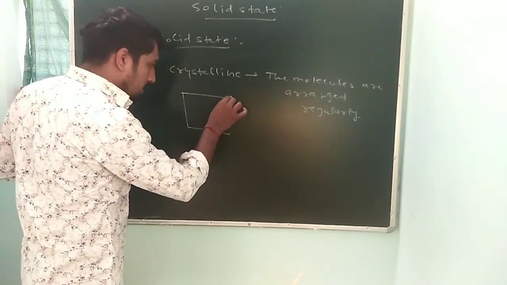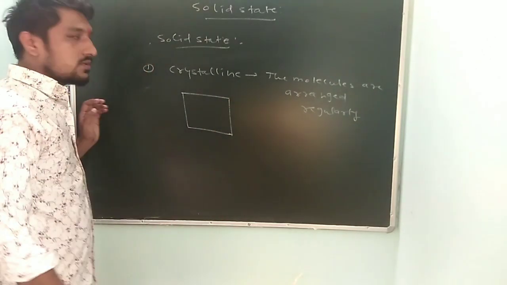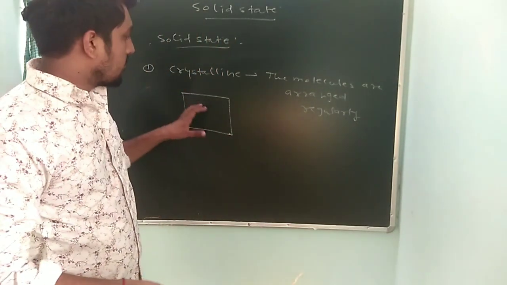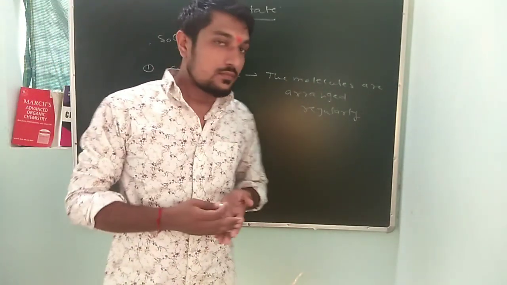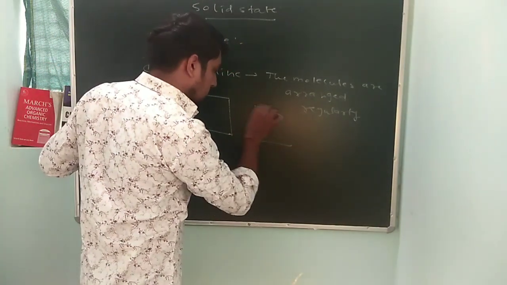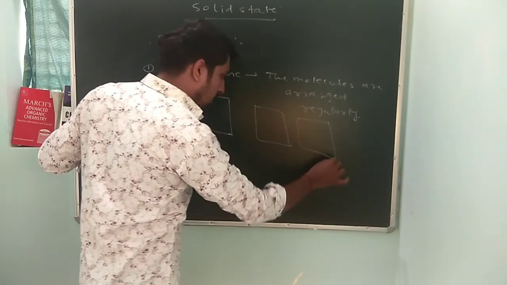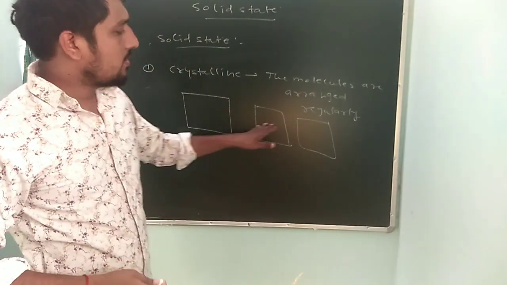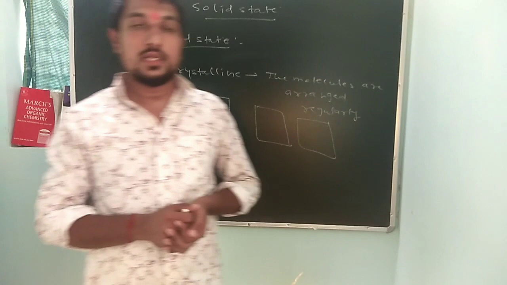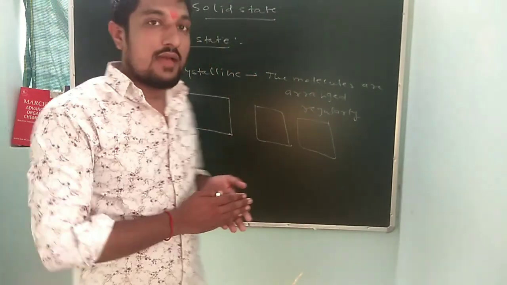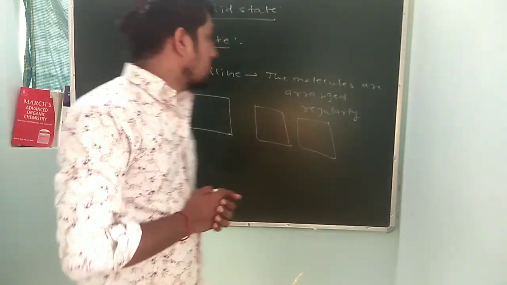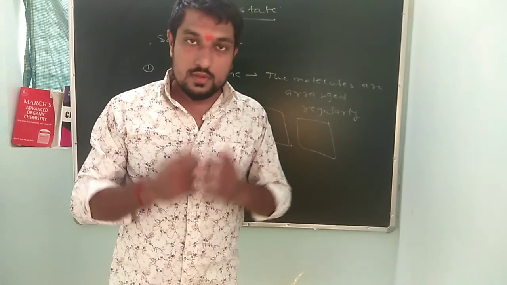Just like this is a crystalline solid. If you cut this crystalline matter with a knife, it gives you a shape like this. All the molecules have the same shape and they are arranged regularly.